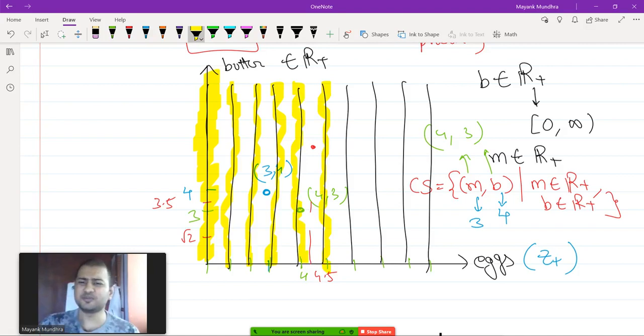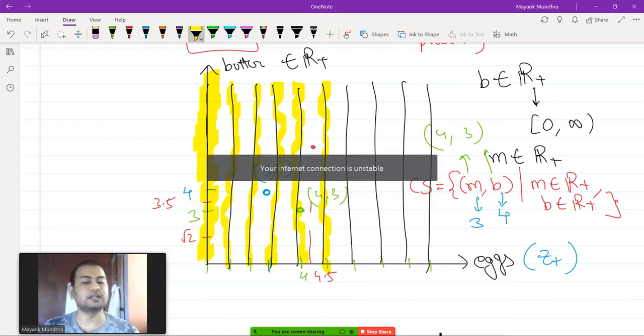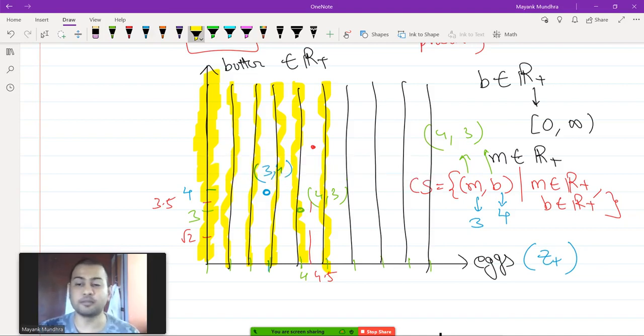Okay. Now it's possible that one of these points would be too unimaginable, like somebody going and asking for 1 billion eggs. Now the entire planet might not have 1 billion eggs on it at one point of time, but we are saying that we are not talking about the production capacities here. We are saying, is it mathematically feasible to ask for 1 billion eggs or not? So a billion eggs and a billion units of butter is a valid point in this consumption set. What is not a valid point is 4.5 units of eggs. Okay, 4.5 units of eggs is not a valid point in my consumption set.